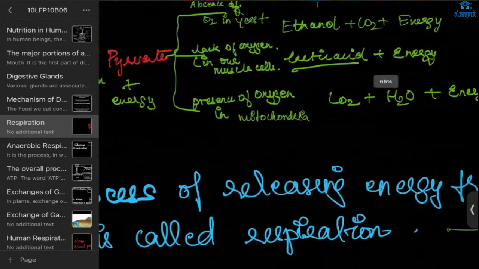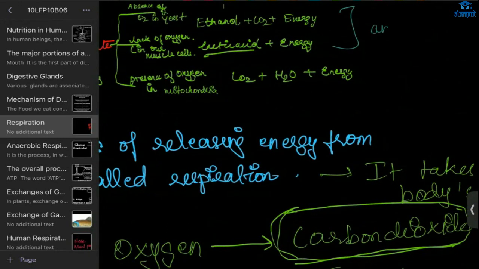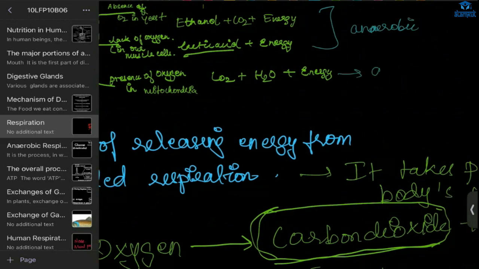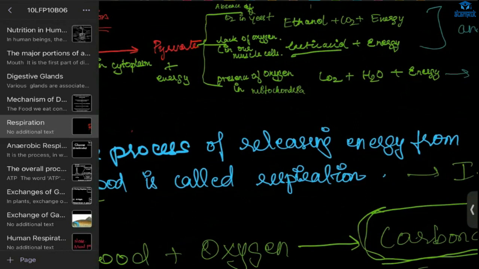See, this is very important. These two are anaerobic, and this one is aerobic. Sometimes in a question they will ask which process will produce lactic acid, and you will say lack of oxygen in the muscle cell, lactic acid. It is easy, right? Lack of oxygen, lactic acid in muscle cell.